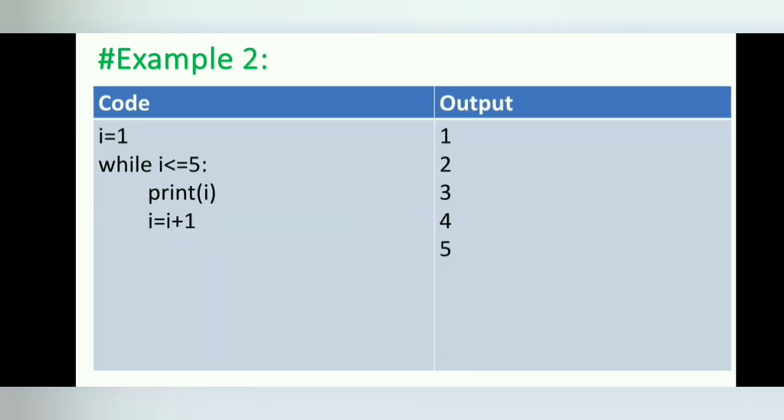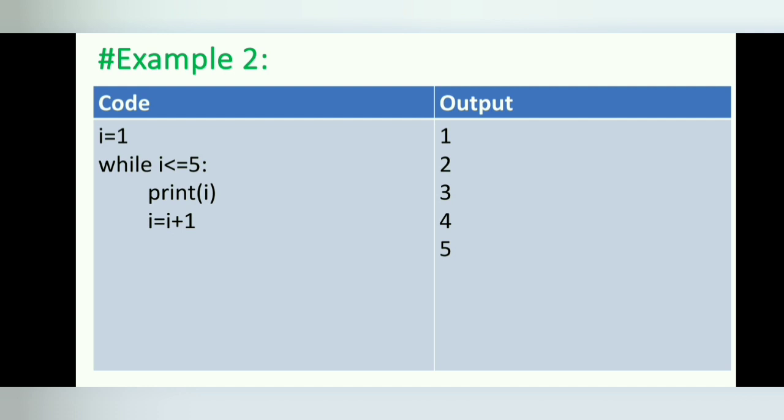Example 2. This program will print the numbers 1 to 5. In this example, we initialize the variable i to 1. Then it tests the condition to see whether the value of i is less than or equal to 5 or not. If i is less than or equal to 5, the body of the loop is executed and the value of i is displayed. Then the value of i is incremented by 1 and the control goes back to check the condition. This process continues until the condition is false.